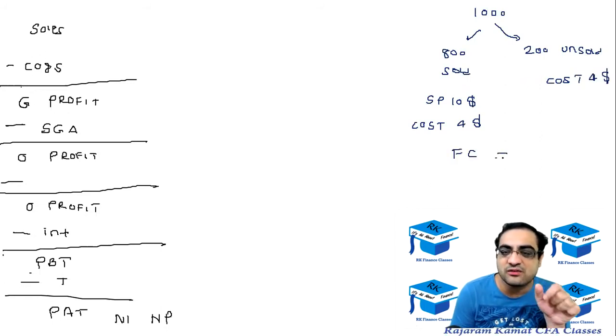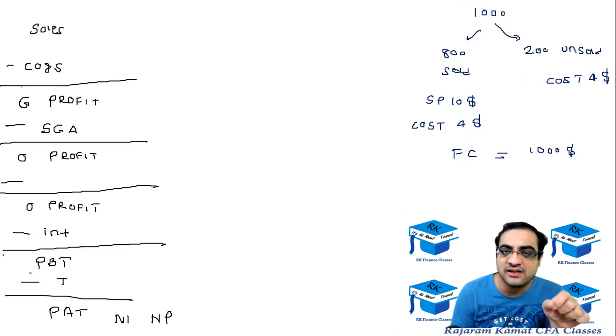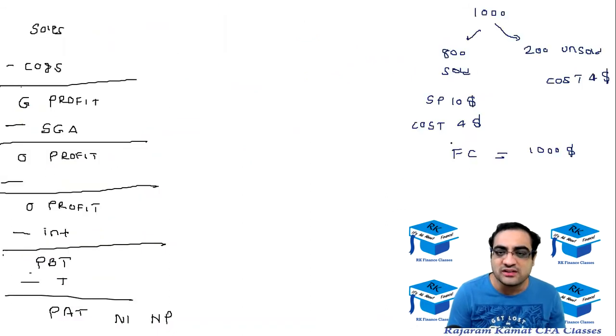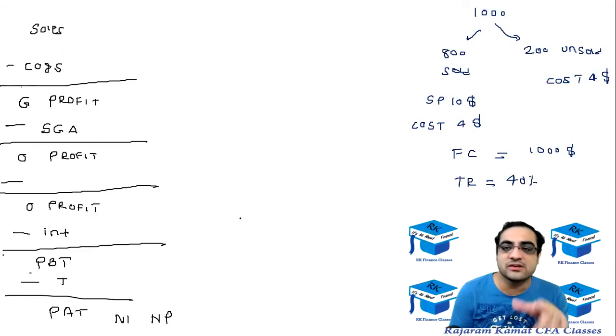Fixed cost, that is SGA, was how much? SGA was 1000. Okay, this time the loan has changed, so this time the interest will change. And what is the tax rate that I had considered? 30%? 40%. 40%. All right. Thank you, Saptarshi. Let me do it one more time.